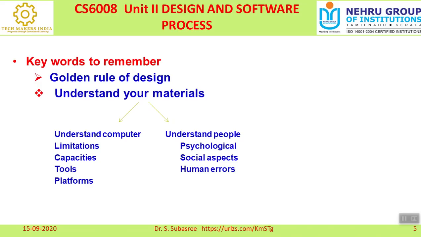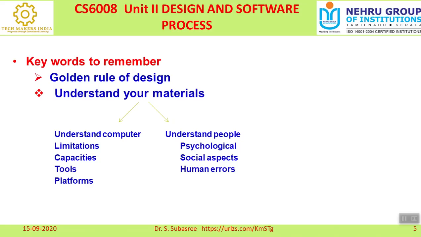What is the processing power? That is a limitation. What is the storage capacity of my system? And what tools can I use, whether I go for an open tool or purchase some tool, and which platform or environment? When you say environment, it encompasses software, hardware, as well as the operating system. So first we need to understand what is available with us, understanding about the computer.